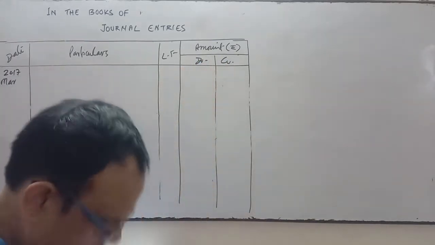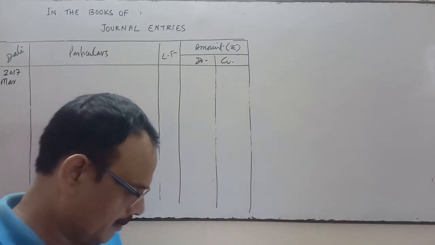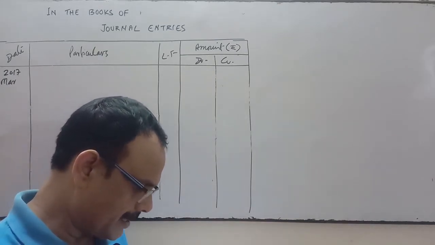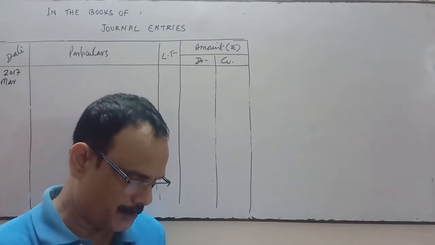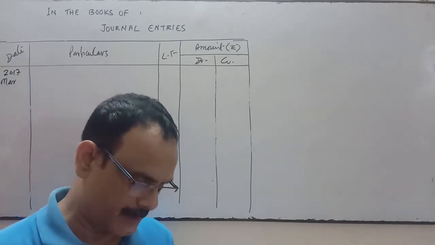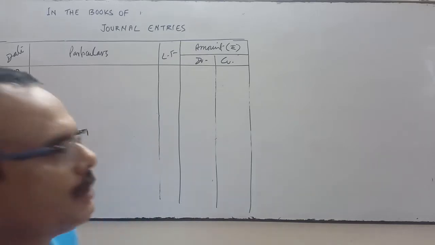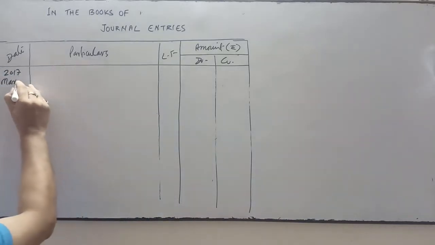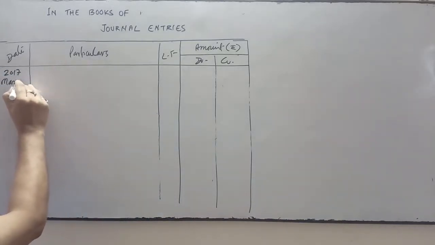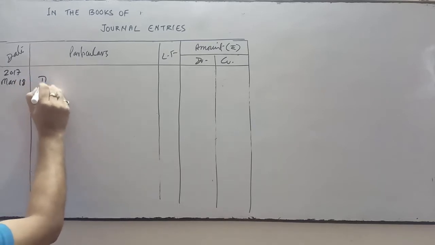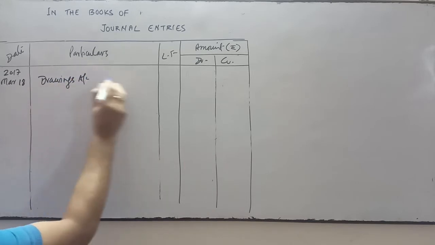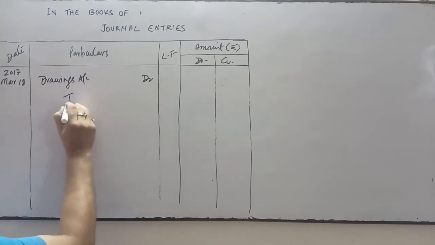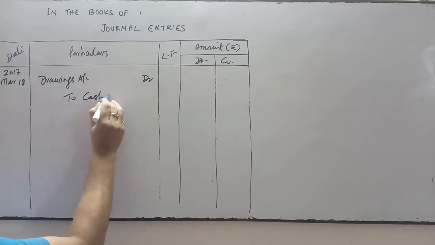Now see the next journal. Next is proprietor withdrew for personal use cash 5,000 and goods 2,000. So when the proprietor withdraws money, cash or goods for personal use, the drawings account will be debited. Drawings account, because it's personal use. And when he has withdrawn cash, then the cash account will be credited.